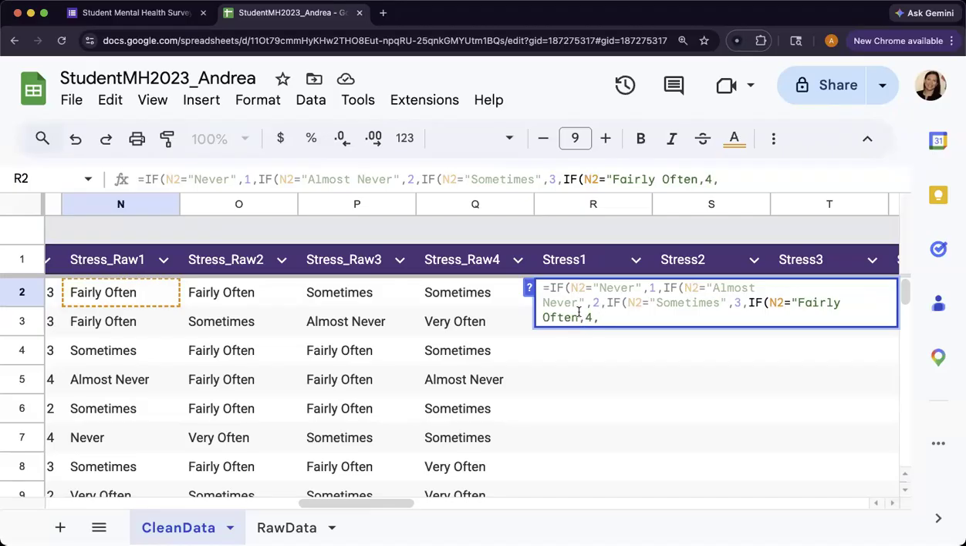Oh, and I missed my quotation. There we go. Oh, and look at that. See how it's like, hey, it's a 4. It's telling you that it matches. That's good. That means you're doing it right. Thanks, Google AI. You're not creepy at all.